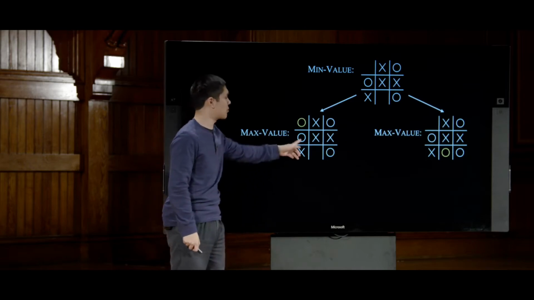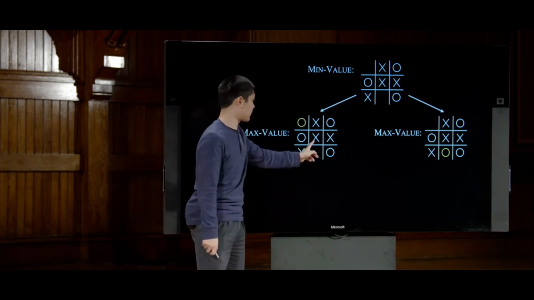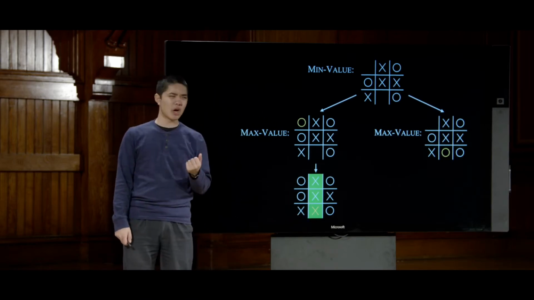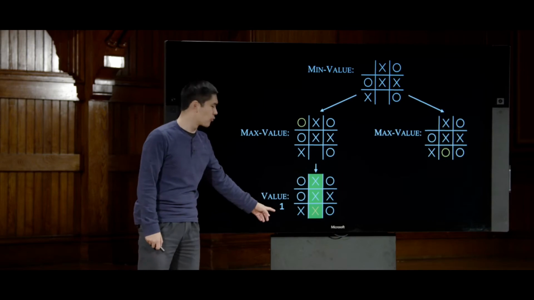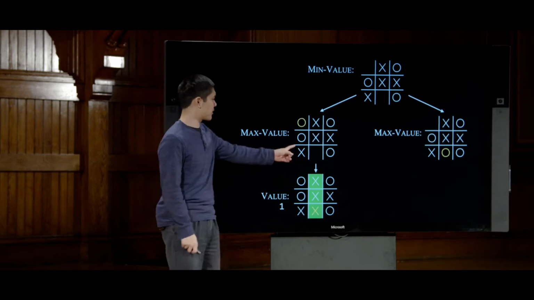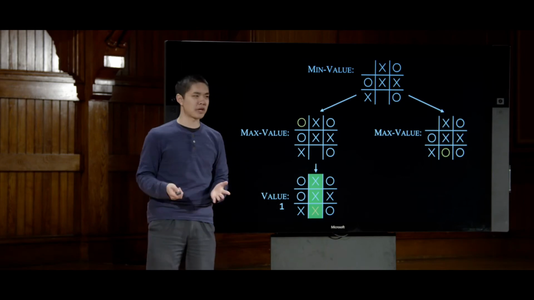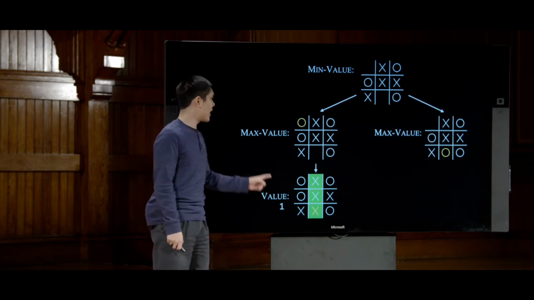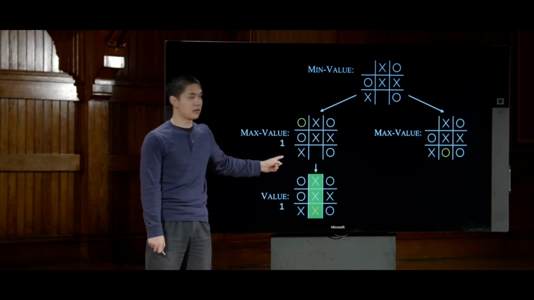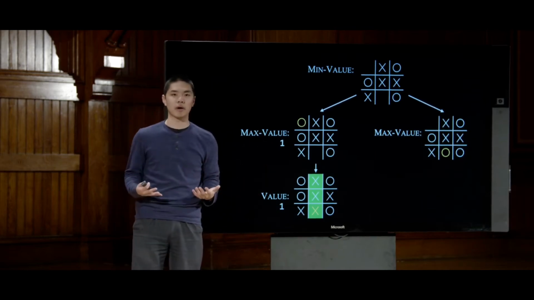So X is trying to find the maximum possible value that they can get. And so what's going to happen? Well, from this board position, X only has one choice. X is going to play here, and they're going to get 3 in a row. And we know that that board, X winning, has a value of 1. If X wins the game, the value of that game board is 1. And so from this position, if this state can only ever lead to this state, it's the only possible option, and this state has a value of 1, then the maximum possible value that the X player can get from this game board is also 1. From here, the only place we can get is to a game with a value of 1, so this game board also has a value of 1.